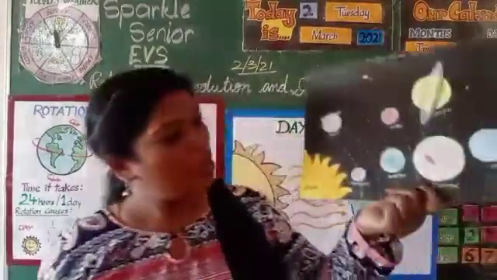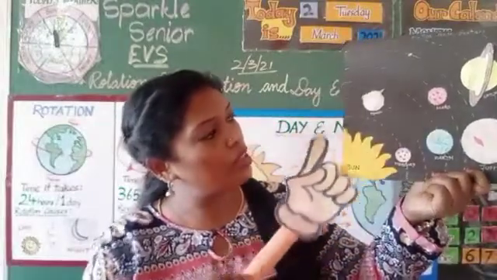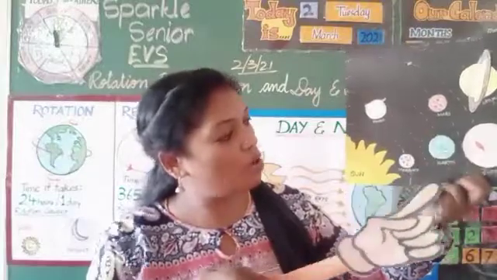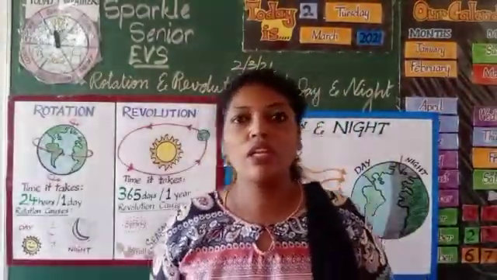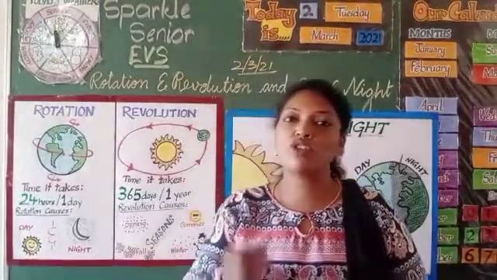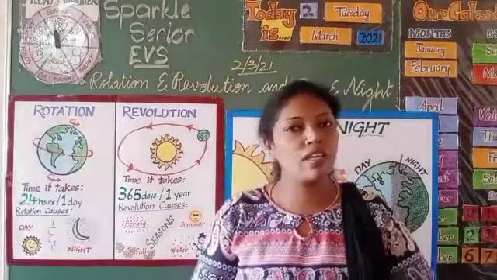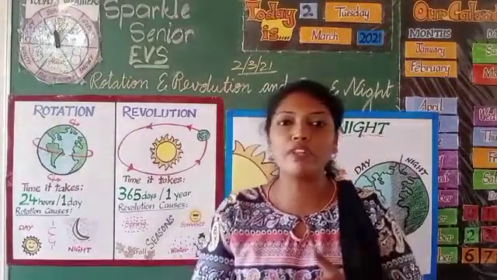Can you see? I'll show you one more time. The Earth keeps on moving along its orbit around the sun. This is the sun, so it moves around the sun in an orbit. The Earth makes two movements together. The first one is rotation, the second one is revolution. How long does Earth take to complete one rotation?